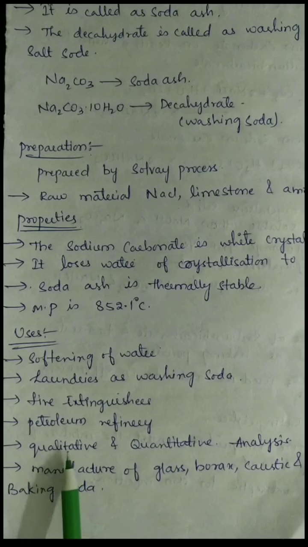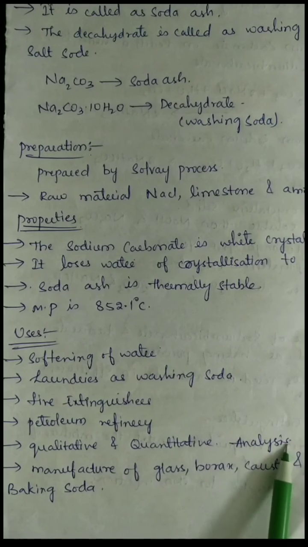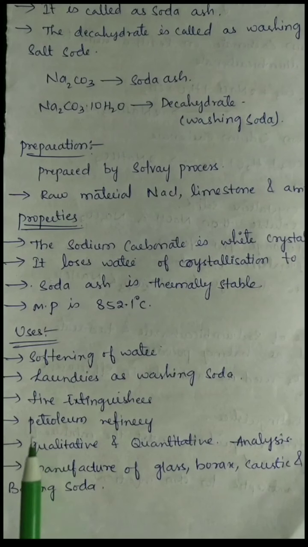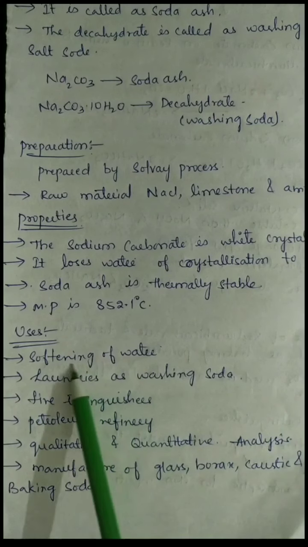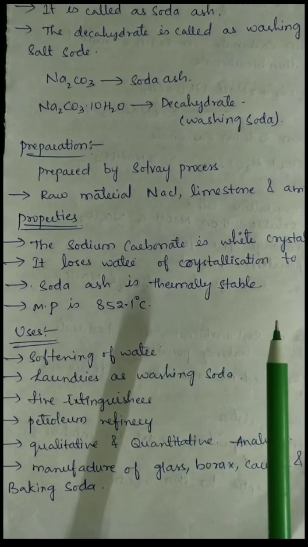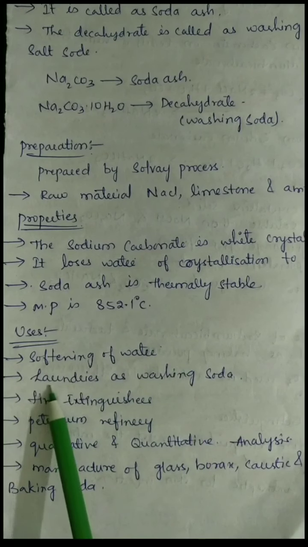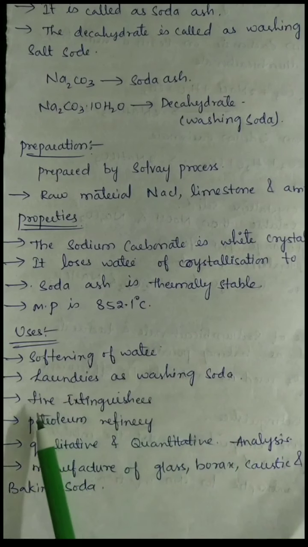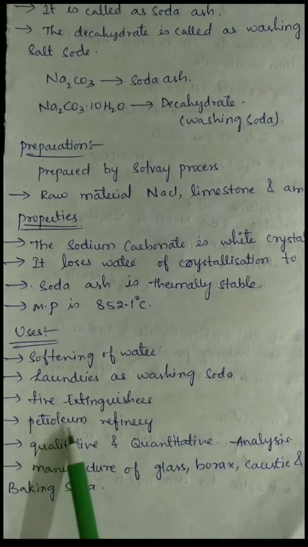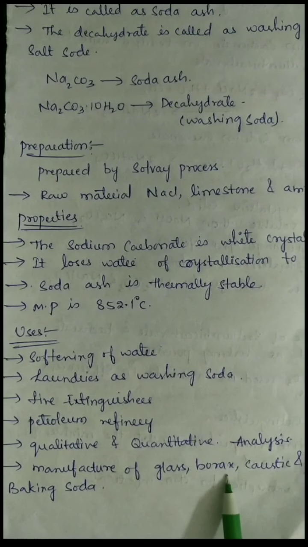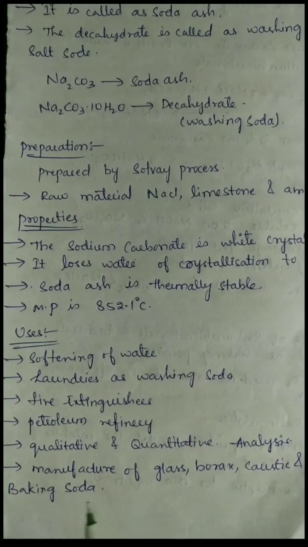It is also used in qualitative and quantitative analysis, and in the manufacturing of glass, borax, caustic and baking soda.